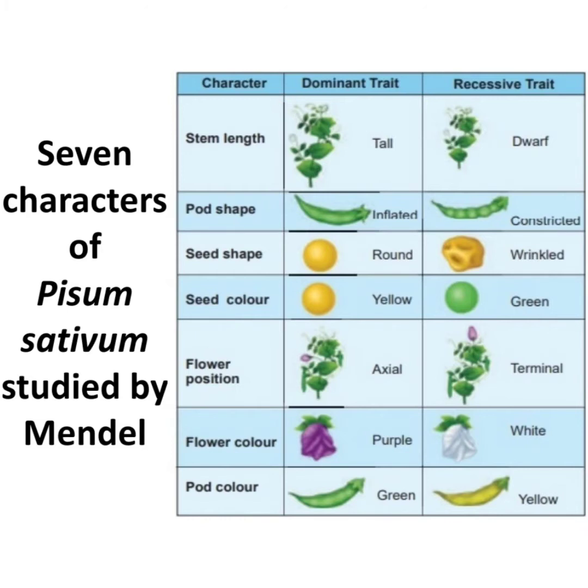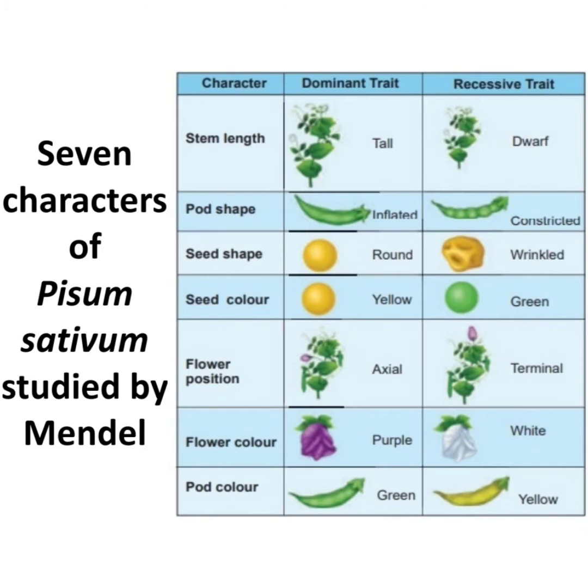The stem length is the character. The dominant trait is tall and the recessive trait is dwarf. Pod shape, the dominant trait is inflated and the recessive trait is constricted. Seed shape, the dominant trait is round and the recessive trait is wrinkled. Seed color, that is the cotyledon color, yellow is the dominant trait and the recessive trait is green.